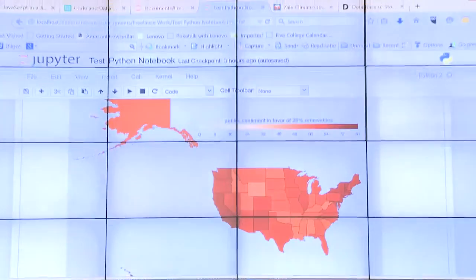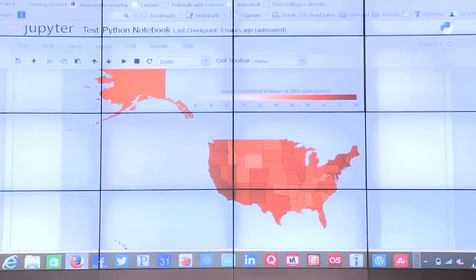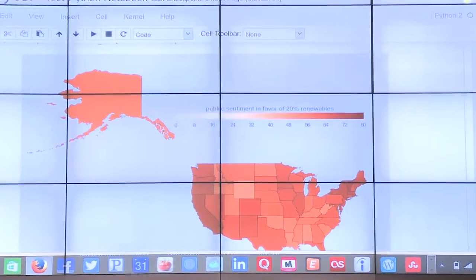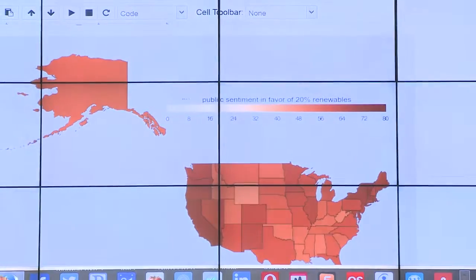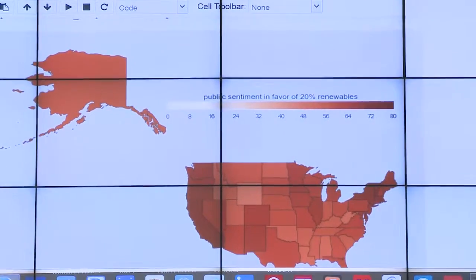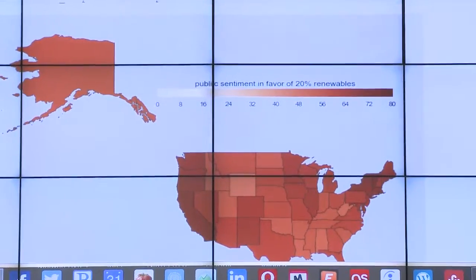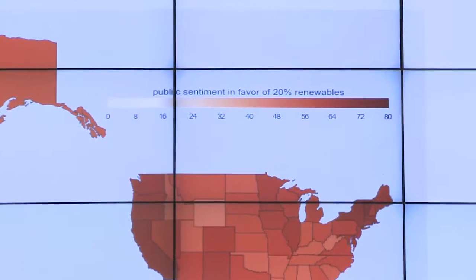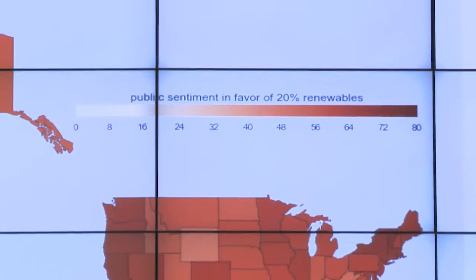So let's see what we have here. This is the outcome that we produced. Let me scroll up a little bit so that you can see it better. So we did a few different things to produce this map. We set up our variables. I'm not going to go through all the specific details of how we did this.